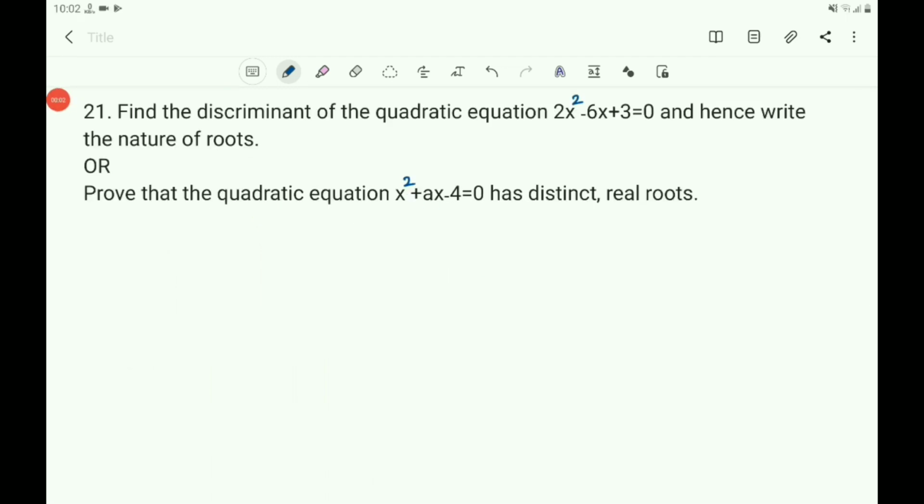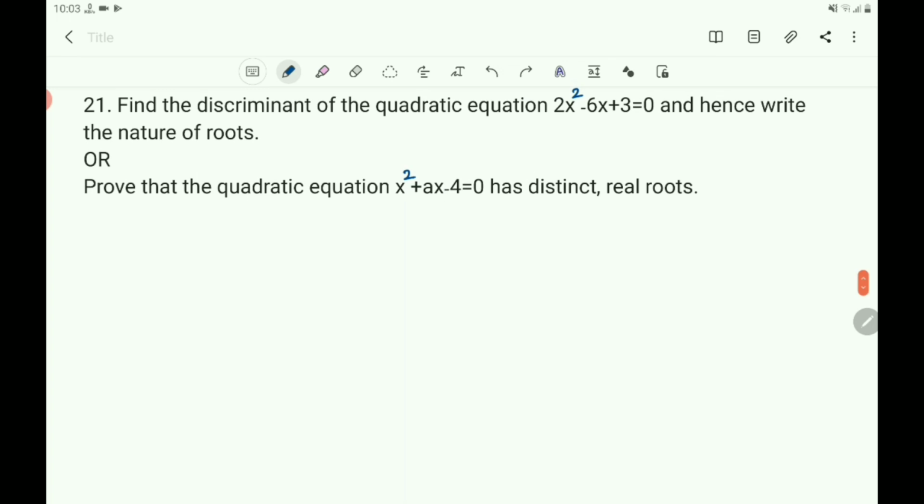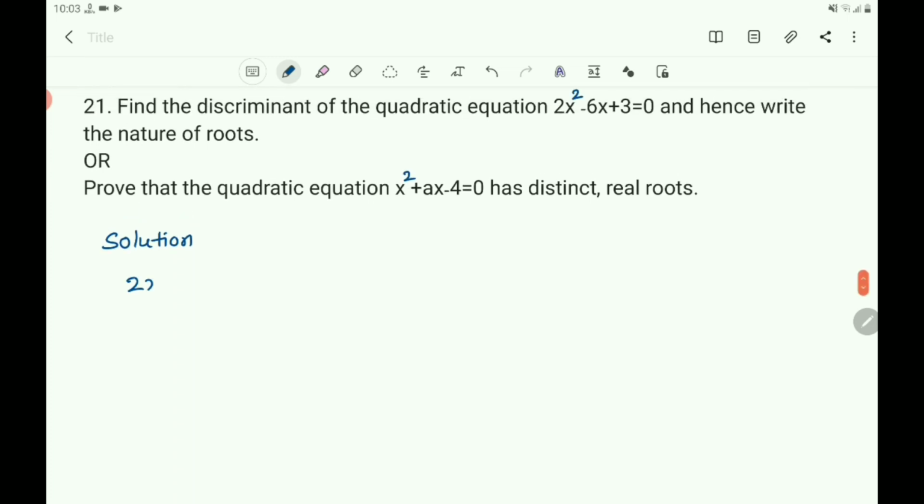Now the question number 21. Find the discriminant of the quadratic equation 2x square minus 6x plus 3 equals 0, and hence write the nature of roots. Now you take the solution. What is the given equation? Given quadratic equation is 2x square minus 6x plus 3 equals 0.